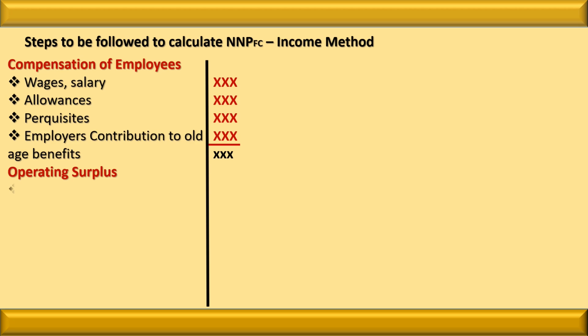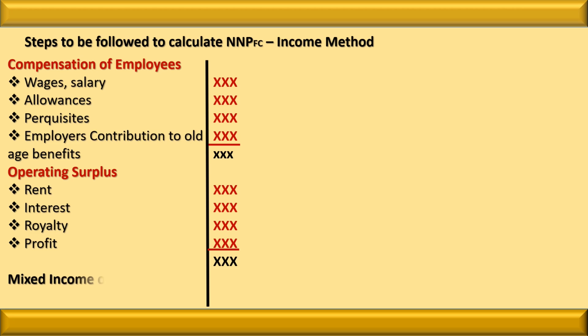Then we have to consider operating surplus, that is rent, interest, royalty, profit. The third item is mixed income of self-employed. After adding all three items, one will get domestic income, NDPFC.